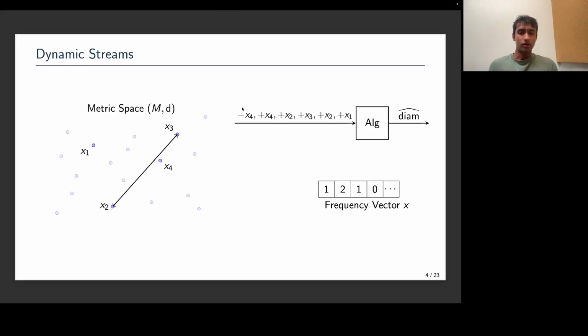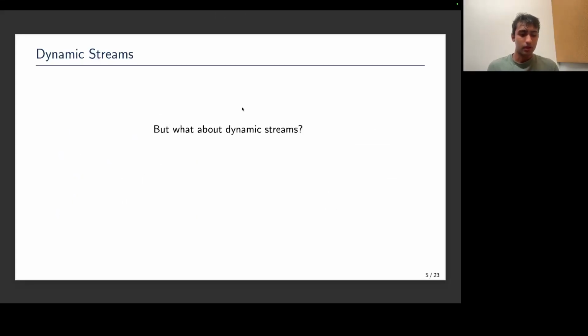Okay, what about dynamic streams? In this setting, I'm allowed to not only insert points, but delete points from my stream. So in this case, here I've inserted x4 and also deleted it at the end of the stream. So in the final point set, x4 is not present. The approximation to the diameter that I want to output is the diameter of the points x1, x2, and x3. And the natural question is, can we use some ideas from the insertion-only setting to come up with space-efficient dynamic streaming algorithms?